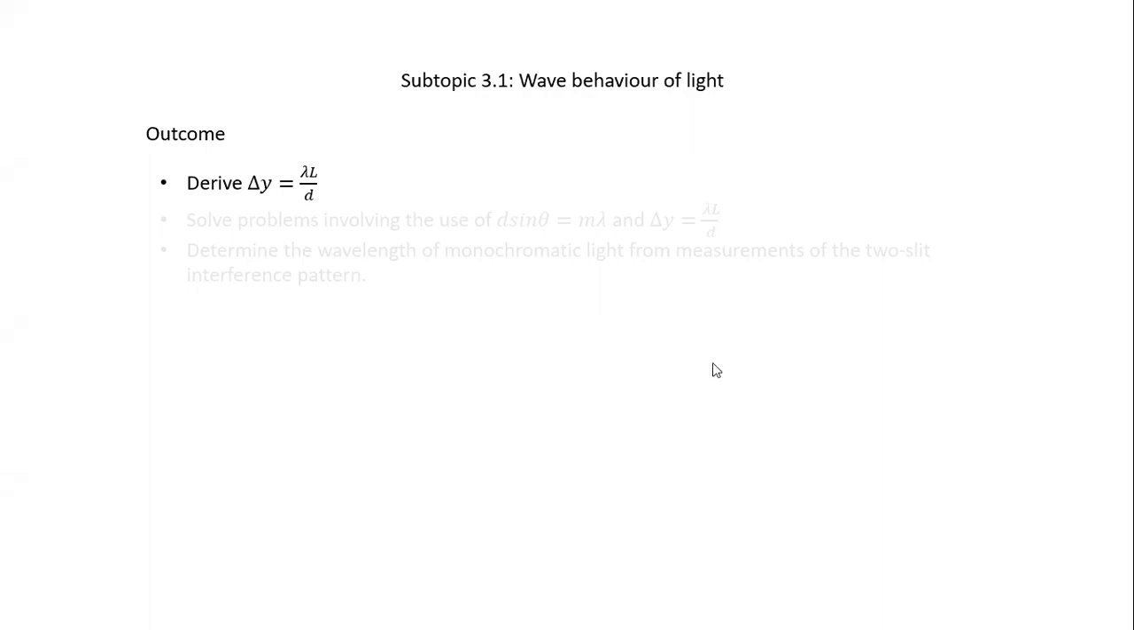Okay, hello everyone. In this part 4, we'll be learning about fringe separation. How do you find the fringe separation? In our outcome, we need to know how to derive the fringe separation. The fringe separation is actually lambda L over D.